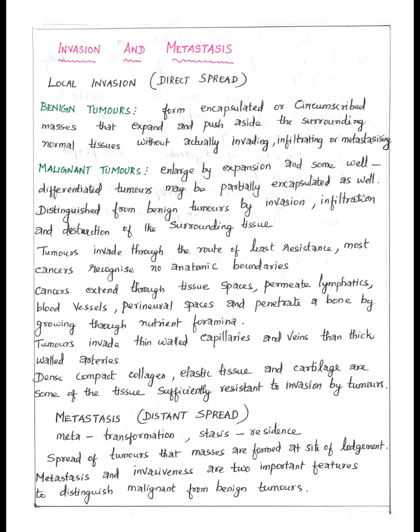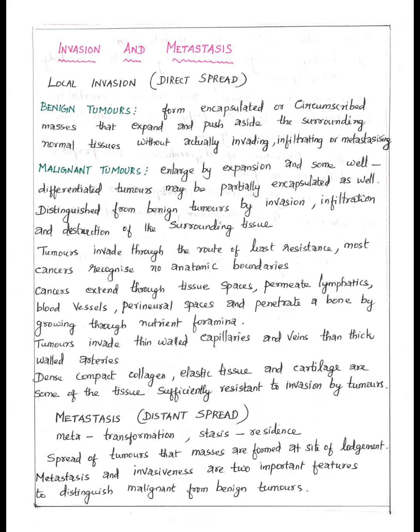This video explains invasion and metastasis of cancer and spread of malignant tumors. First, let's see about local invasion, which is also termed direct spread. We know the benign tumors don't spread rapidly. The benign tumors form encapsulated or circumscribed masses, that is, it is enclosed, and its movement is restricted. They only push the normal cells aside. They don't invade, infiltrate, or metastasize.